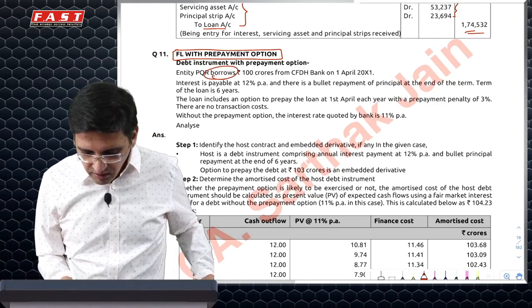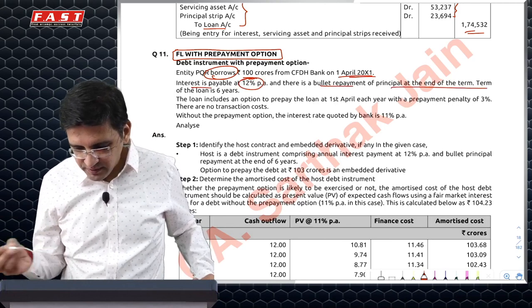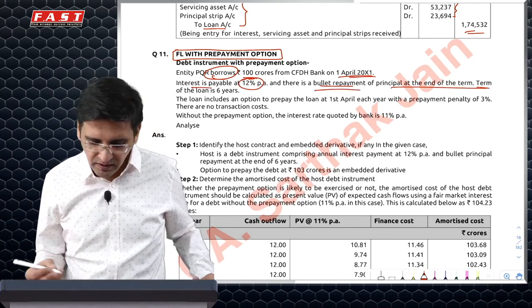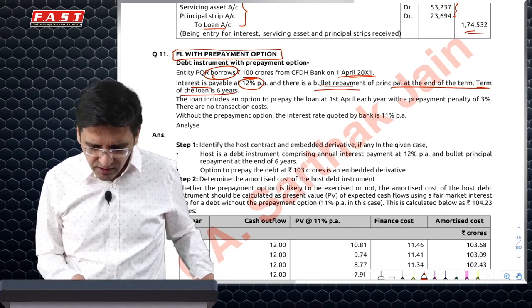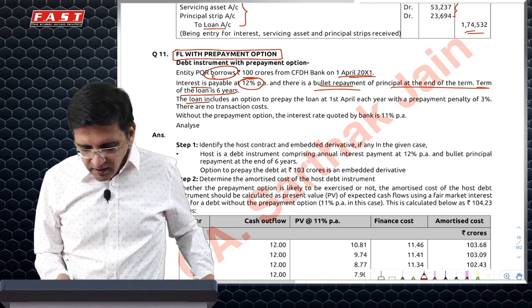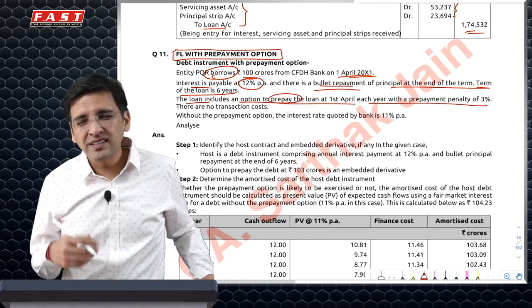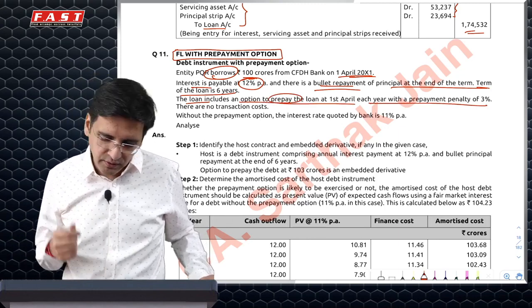So I have borrowed 100 crores on 1st April 2001 at 12% interest, and it has to be repaid at the end of the term with a bullet repayment, one-shot repayment of principal. Interest obviously is payable every year. If the question is silent, that's what we assume. 6 years is the term. I have an option to prepay the loan on 1st April each year. That means basically after the end of every year, I have a one-time option in that year to prepay it,